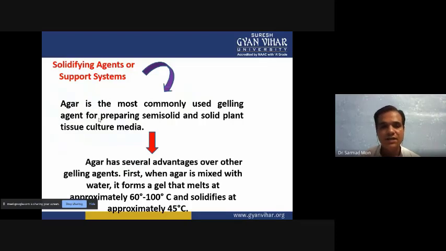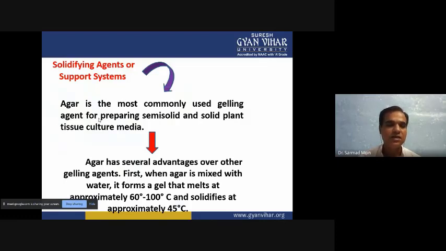The media will be liquid, and this liquid media cannot support the plant cells and tissue. The plant cells and tissue will go inside the media and suffocate, because they will not get oxygen from the environment, and these tissues and cells will die.